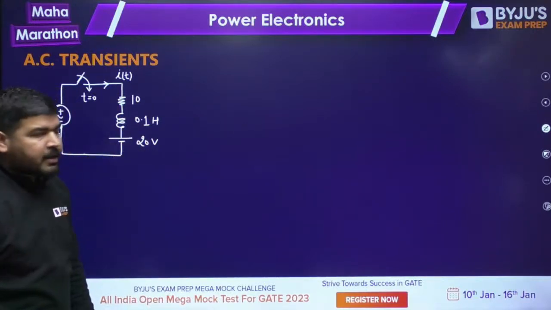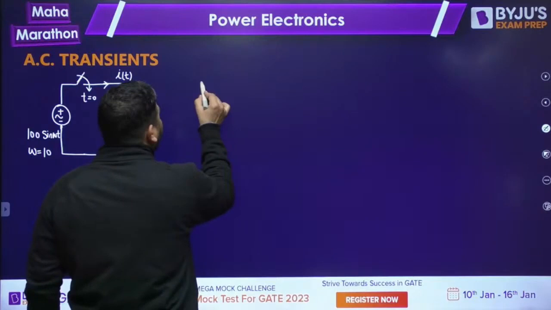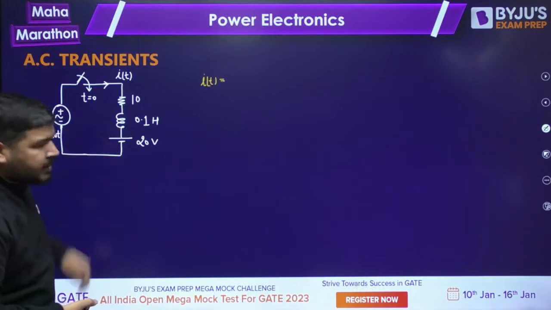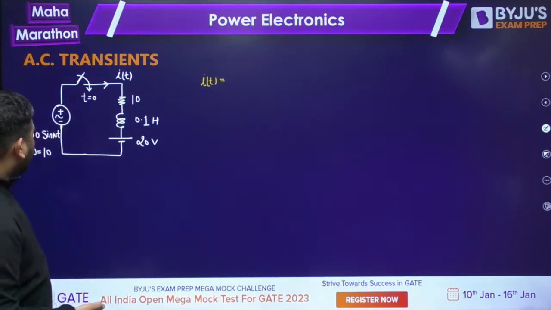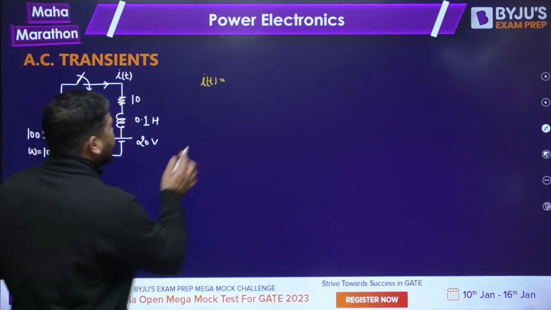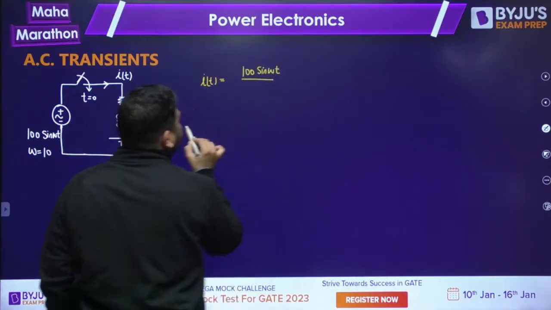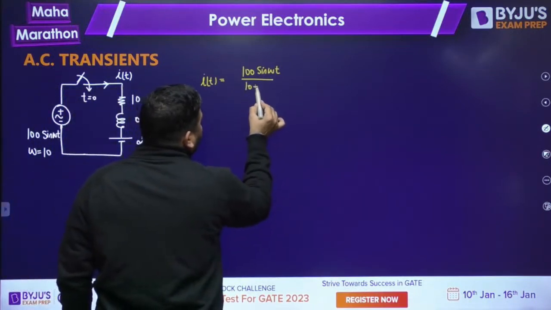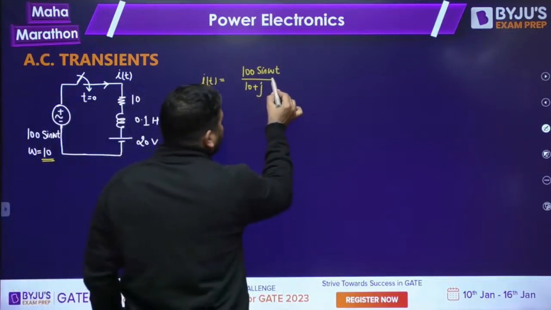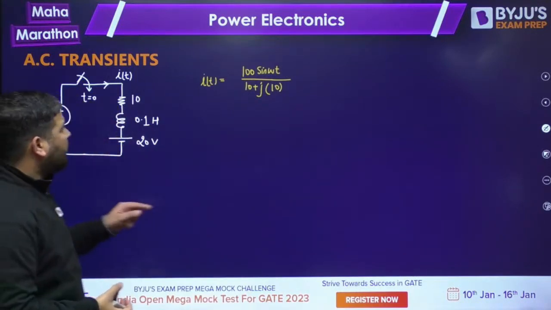Don't look at this DC voltage source. If you are considering only the AC voltage source, then the current iT will be equal to, let me write it directly, the sinusoidal steady state voltage divided by the steady state impedance. This will be the steady state current. What will be the steady state current, guys? It will be 100 sine of omega t divided by R plus j omega L. R is 10 plus j omega. Omega is 10 itself, L is 0.1. Oh, not 10, omega L is 1.